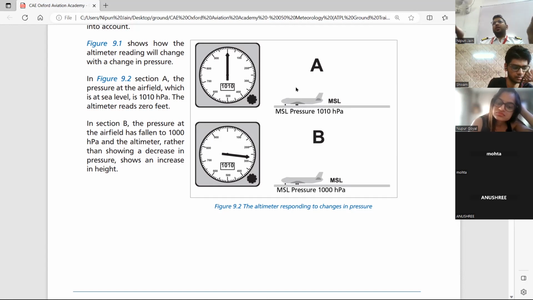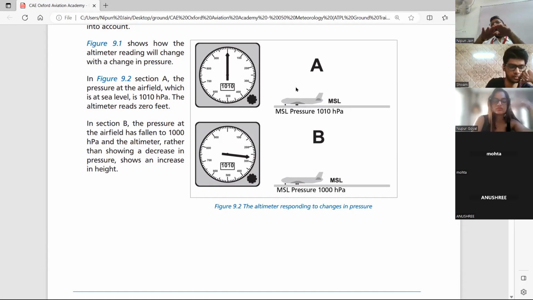Let's say we are little high. If we go near the mean sea level, and mean sea level पे ही airport है. You know what is mean sea level? What is mean sea level? Like this is earth and this is water. So where the earth and the water is meeting and the average of it is mean sea level. Okay. So this is the level of the sea. Sea level is where, you know, the topmost layer of the water body, where the sea is starting. That is the sea level.